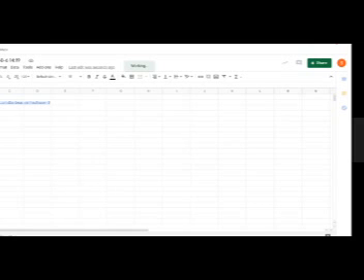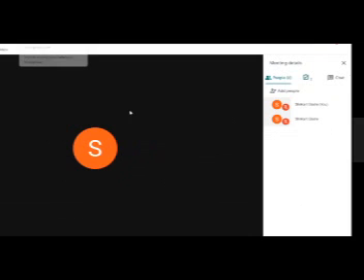This Google Meet extension is only available for Chrome. The Meet attendance extension is not available for other browsers. It is only available for the Chrome browser.